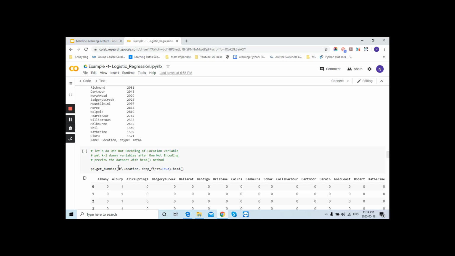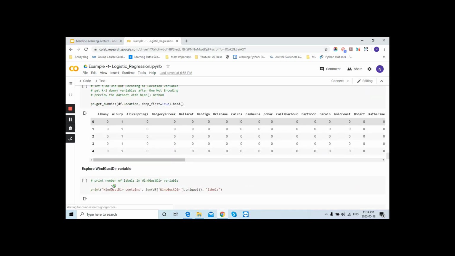How would you handle the categorical variable? You will convert all your categorical variables into one hot encoding, right? Using the get dummies function. Now your categorical variable is converted into 0, 1 form. Then it would be easy for a machine to understand. If, for example, your location is Albury, then it will show 1. Okay, so from this point of view, get dummies will work.